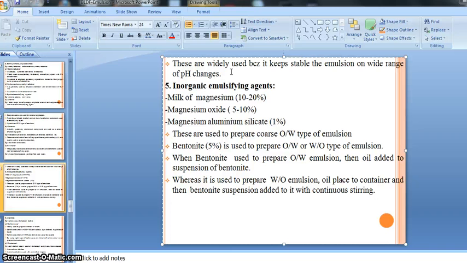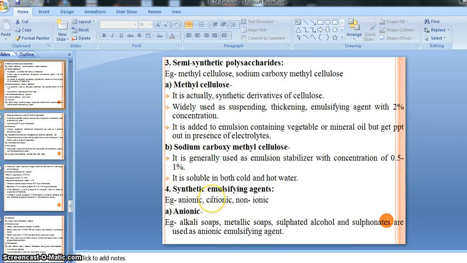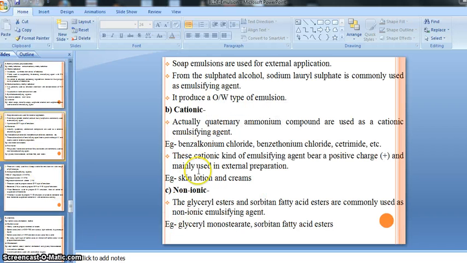So you should remember this: sodium carboxymethyl cellulose is semi-synthetic, right? From the synthetic emulsifying agents: anionic, cationic, right? Then non-ionic emulsifying agent, glyceryl monostearate. You will get personal experience whenever we perform in our practical also. We will personally prepare the emulsion and suspension, whatever we are studying theoretically in our syllabus, all of that we will perform in our practical also, right? So remember it.